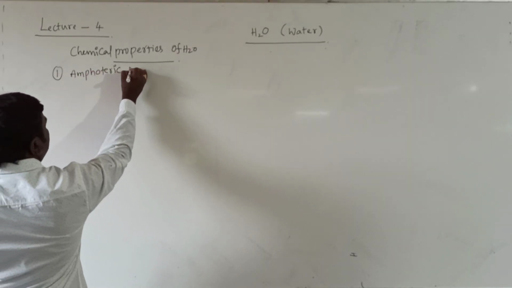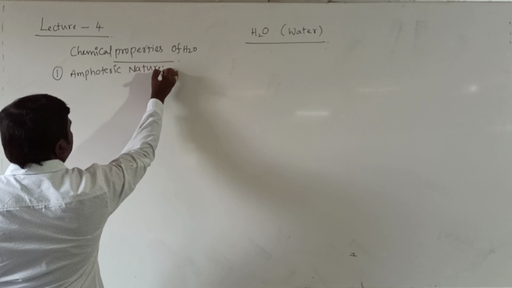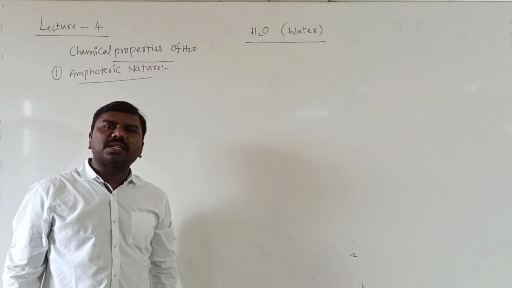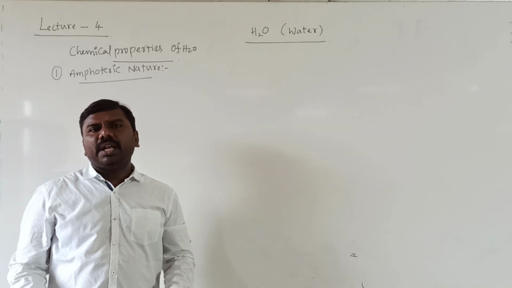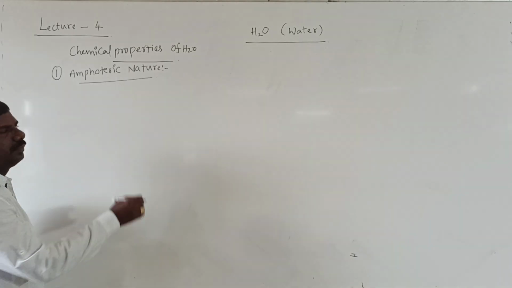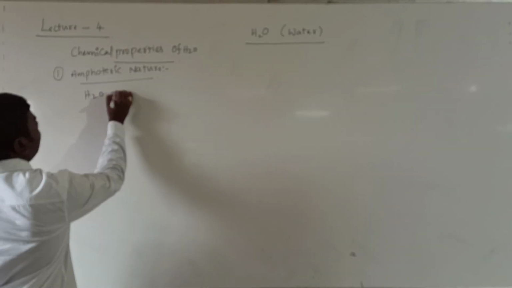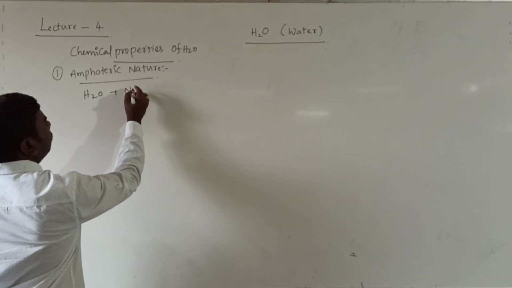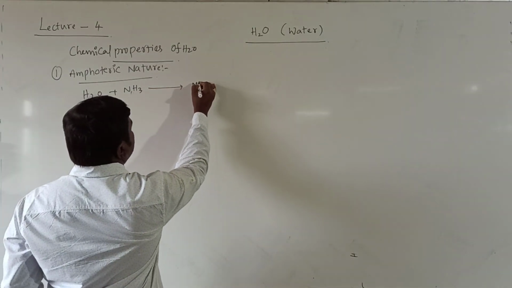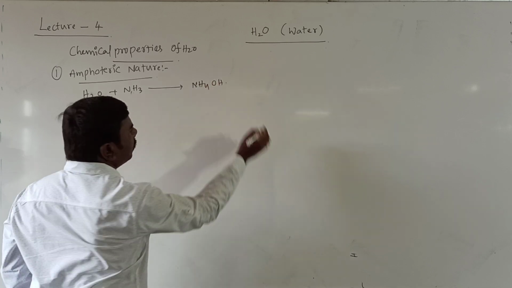Amphoteric nature of water. Amphoteric means both acidic nature as well as basic nature. It can react with acid or base. Water can react with a base like NH3 to give rise to NH4+.